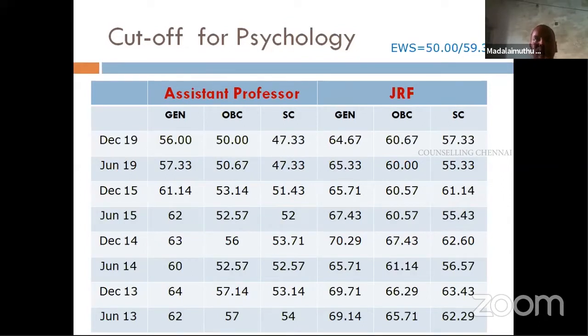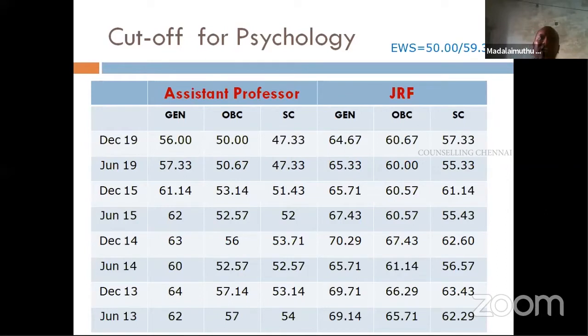So when I ask people how much mark did you get, then they say I got 76%. No, 70, and still they say they failed. And they say no, since I belong to this category, the cutoff is very high. Even with 76, I am not able to get. So when you look at your scorecard, you need to be very clear what is the percentage mark given and what is the percentile rank given.